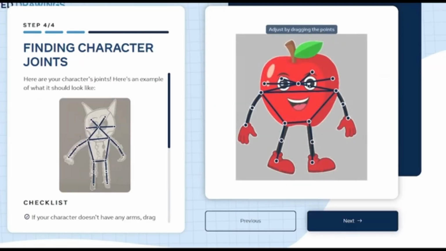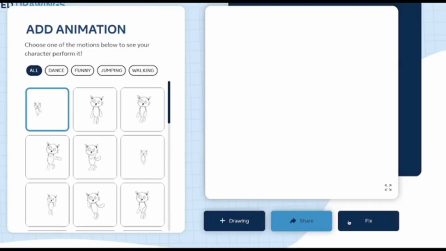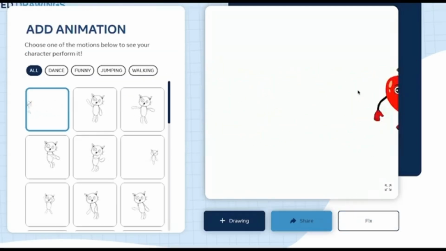And then from here, you need to adjust the main points on your character. It mostly gets this right, but if it's a little bit off, then you simply put your mouse on the circle, and as you can see here where it says right eye, you put it on the right eye, so you just adjust it properly according to what it's supposed to be. Now once you've done that, it's time for the magic. All you need to do is click Next. Voila, look at this, our animation is done.